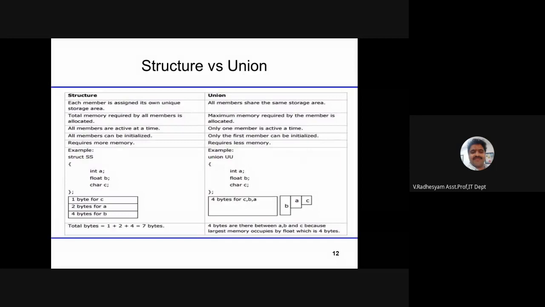This gives a definition of the differences between structure and union. I think it may be a famous question for your examination.